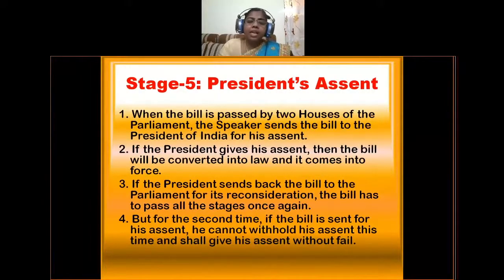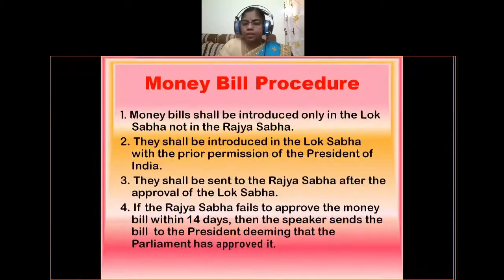But for the second time, if the bill is sent for his assent, he cannot withhold his assent this time and shall give his assent without fail. That means the president can send back the bill only once. So if the second time the same bill is sent, he has to put his signature. He has to give his assent. That means he can stop only once. Okay, he cannot withhold his assent this time and shall give his assent without fail. Okay, so this is the lawmaking procedure for an ordinary bill.